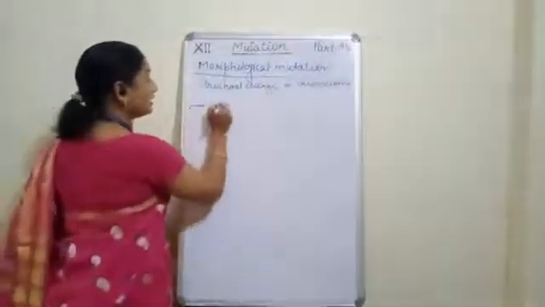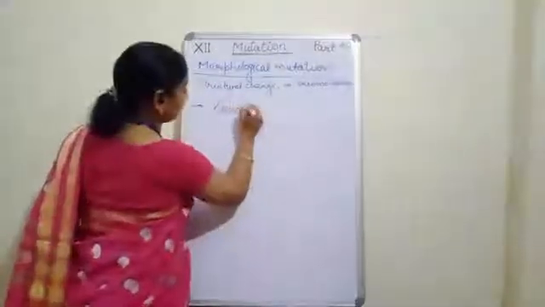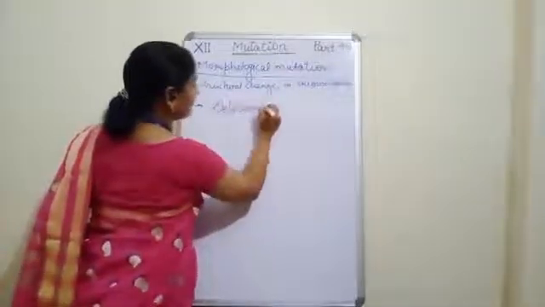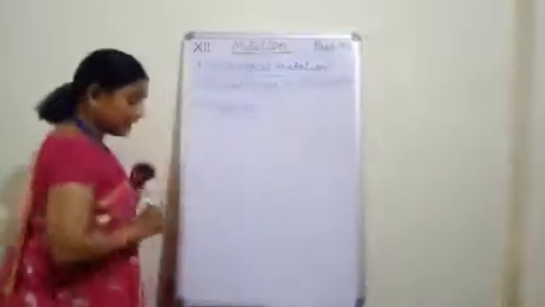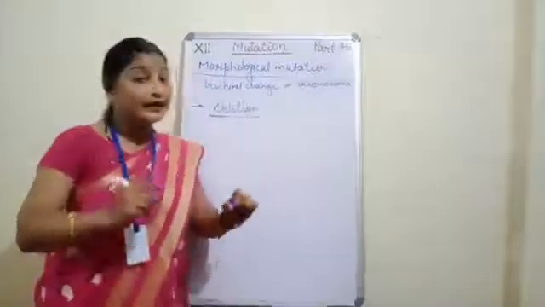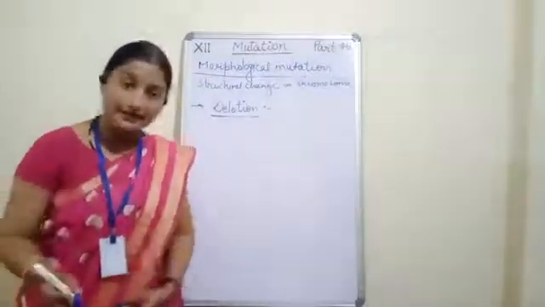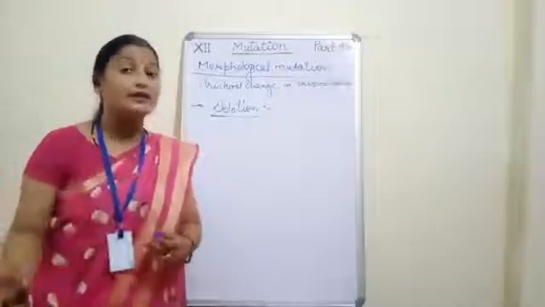Number one is deletion. Clear? Now see, the meaning of deletion is if any part of the chromosome gets deleted, then that part will not be visible in the next generation.